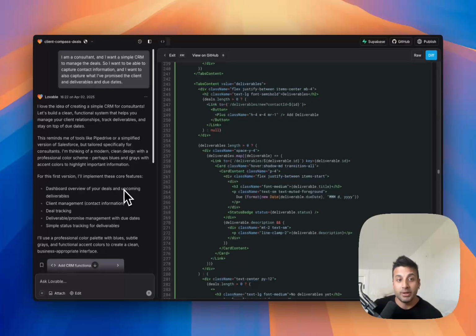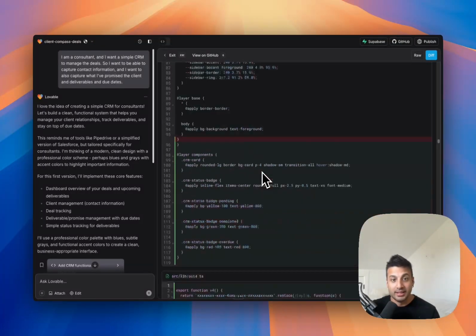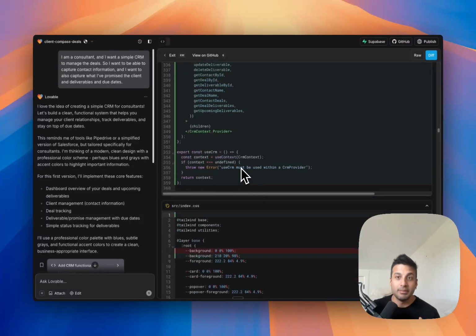And so if I'm going to be tracking all of my deals, contacts, and deliverables, it needs a place to store them. And so it automatically sets up a Supabase database for me. Now, I've previously already created an account in Supabase and GitHub, and so it was easy to do it for me. It does it instantly, but if you're using Lovable for the first time, you should set up your GitHub and Supabase as well, so that when you use Lovable, it syncs with that and sets up your database automatically.